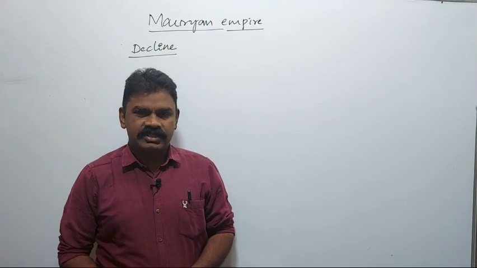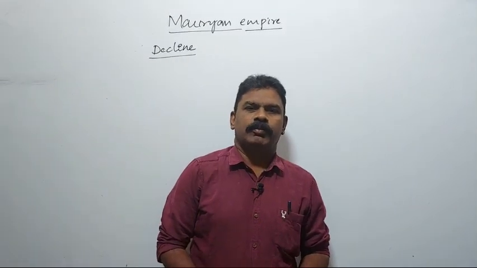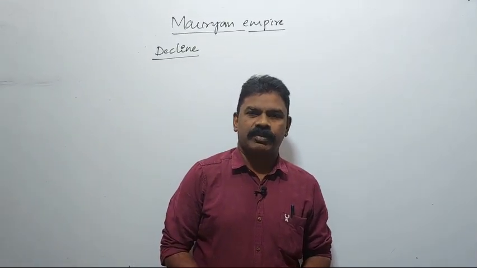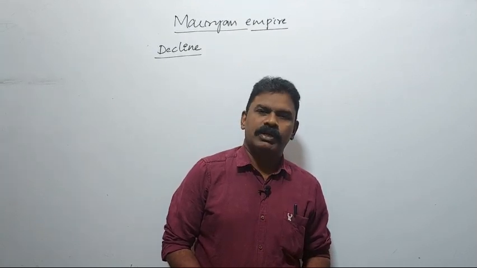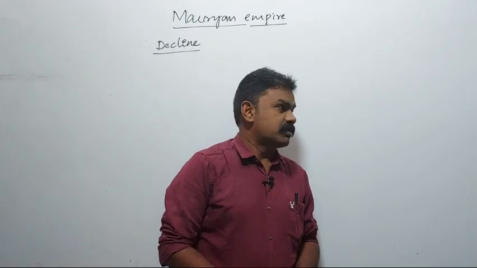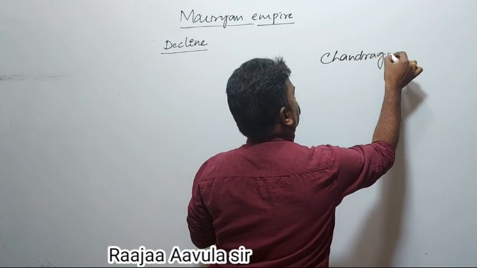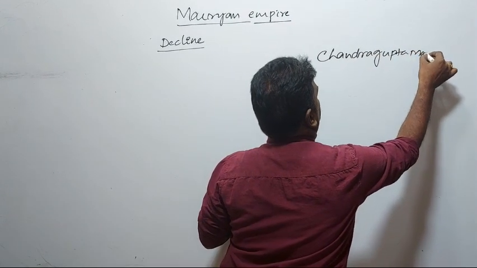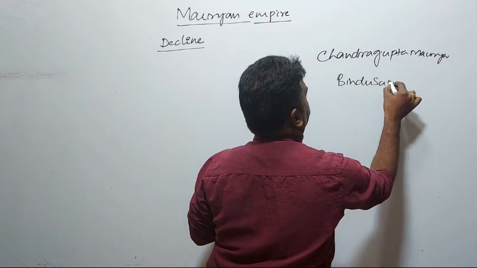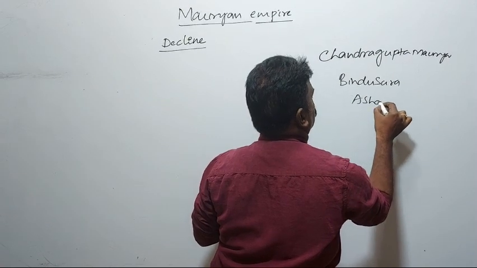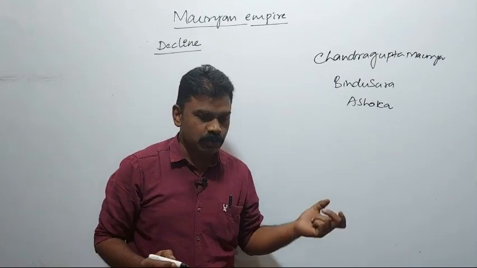Today we are going to discuss the Mauryan Empire. In the last class we discussed the political history of the Mauryans and the Mauryan rulers: first Chandragupta Maurya, Bindusara, and Ashoka. These three great rulers we already discussed, and also the sources of Mauryan history.